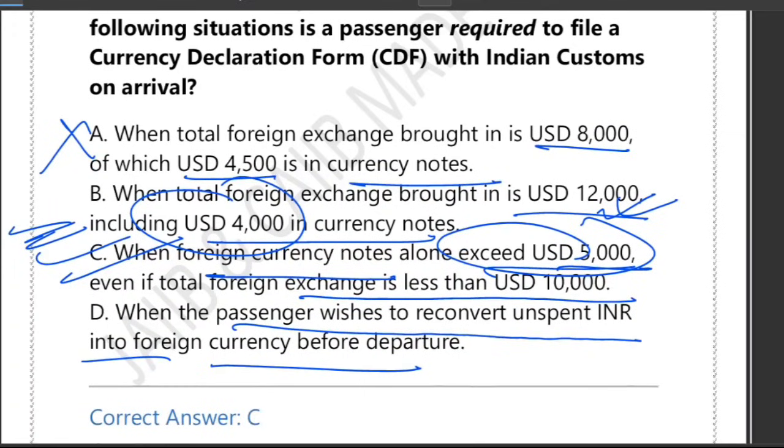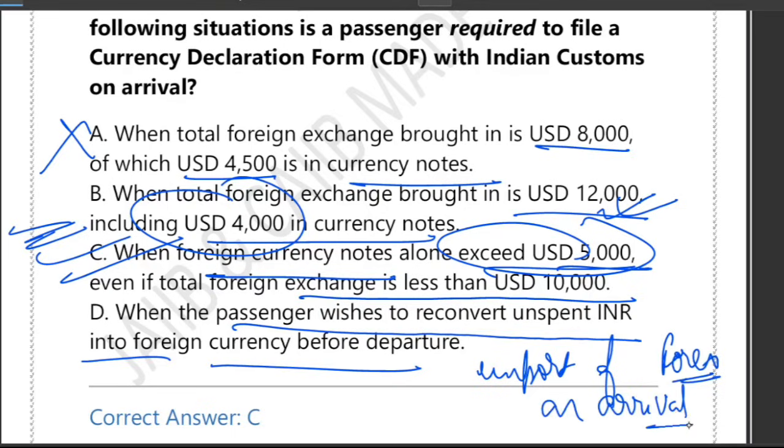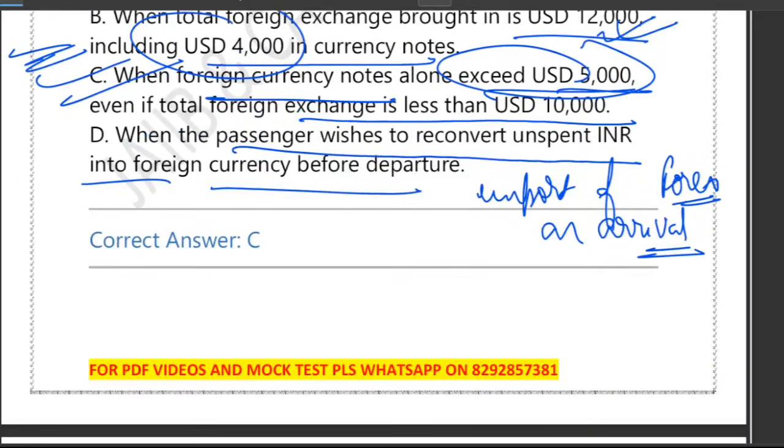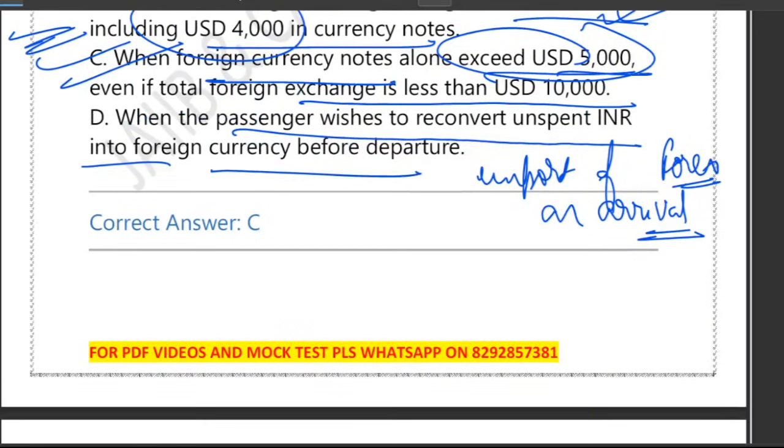And D is saying when the passenger wishes to reconvert unspent INR. See, what is D all about? CDF is not related to that. CDF is related to the import of forex on arrival. It is not related to reconversion of INR or departure formality. So this option is irrelevant.